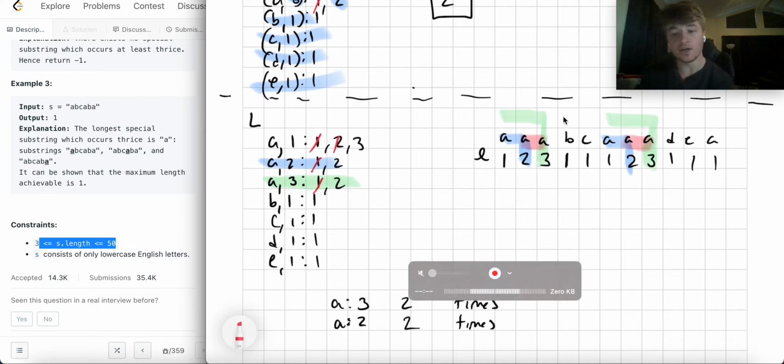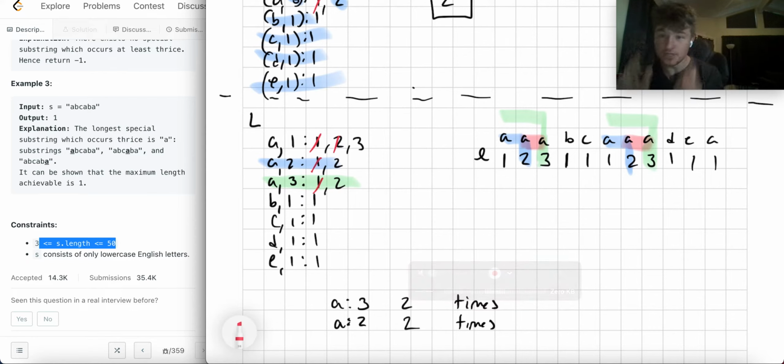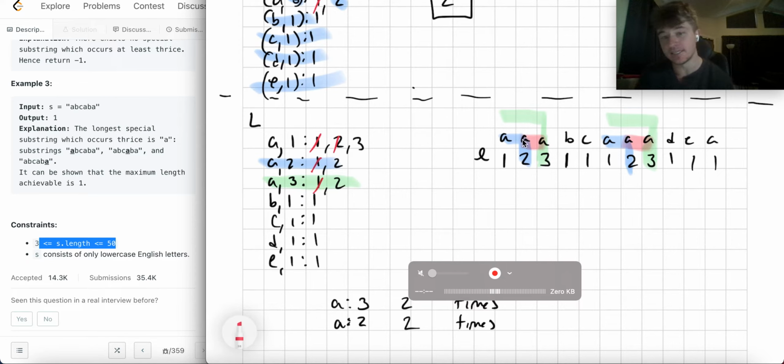So in order to create A3, I had to create an A2, which is different than the A2 that I logged here. Let me say that again. When I created this A3 as 1 in the beginning, it's this substring here. And when I created this A2, it was this substring here. But to create this green A3, there's another substring I didn't account for that has to exist in order for this A2 to exist, and that's here.